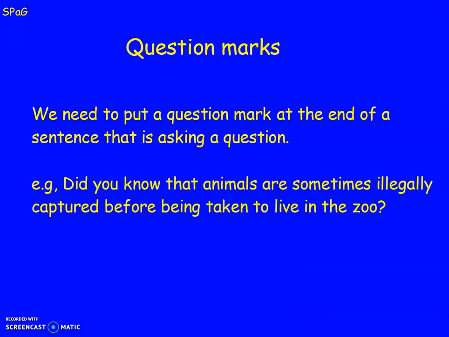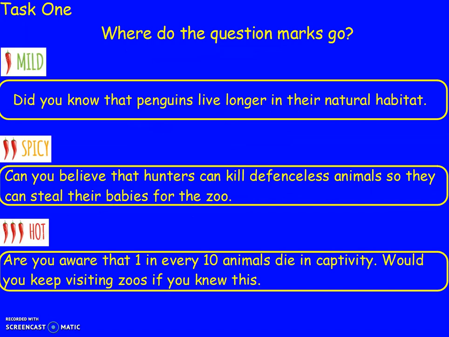Let's have a look at an example. Did you know that animals are sometimes illegally captured before being taken to live in the zoo? Okay, so a question like this would look really good in your campaign to get your reader thinking. So for task 1 today, I want you to have a look at these sentences and see if you can figure out where the question marks need to go.